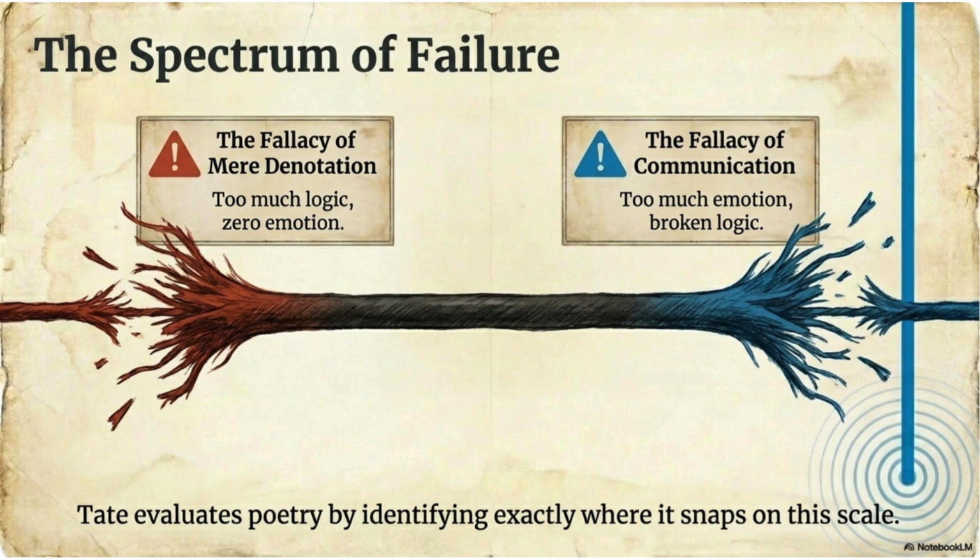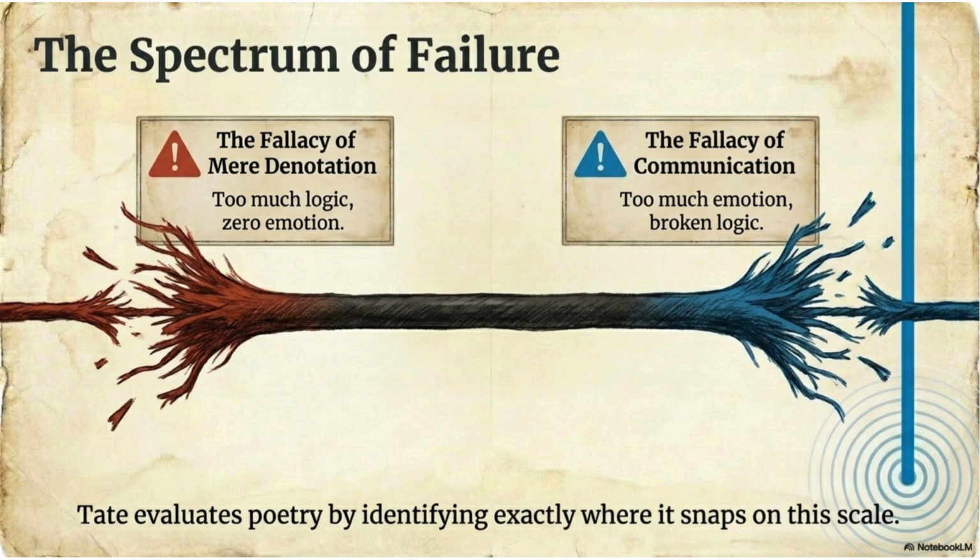For example, love, beauty, passion, eternity. These words sound emotional, but if they are not connected to concrete images or experiences, they become vague. The reader feels emotion but cannot clearly understand the poem. Such writing resembles propaganda or emotional persuasion rather than true poetry. This is what Tate calls the fallacy of communication.